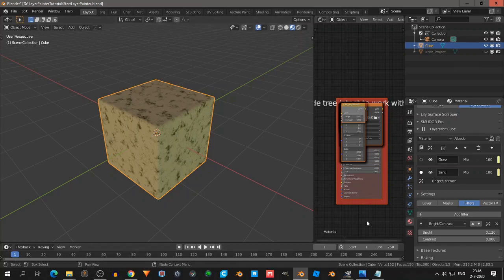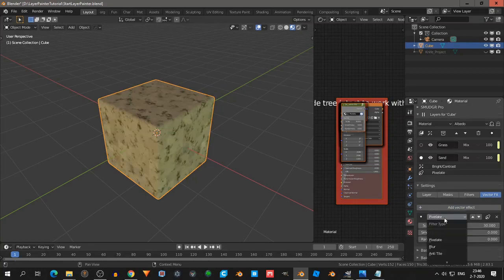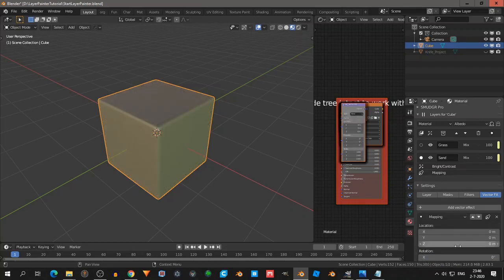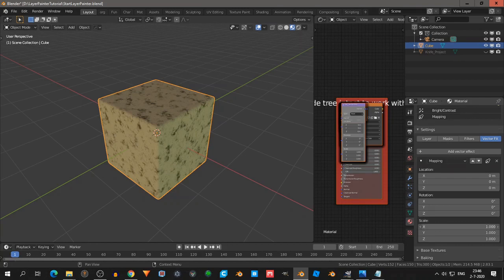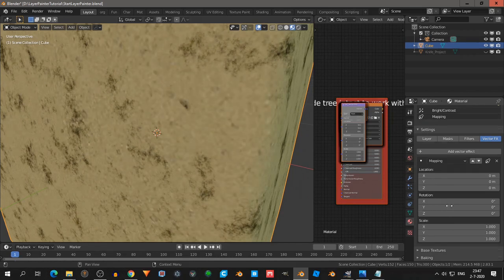So that is the basic thing, the most important thing. You can go on and on. You can add a mask. Let's see what I didn't discuss. So we have mask, filters. We had that. You also have Vector FX, but I think that's out of scope of this tutorial. There are interesting things like anti-tile. I'm not sure what mapping is. Oh yeah, the scale is also handy. Let's see what happens here. Yeah, that's nice.